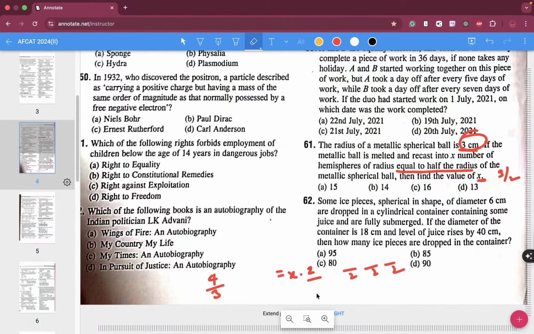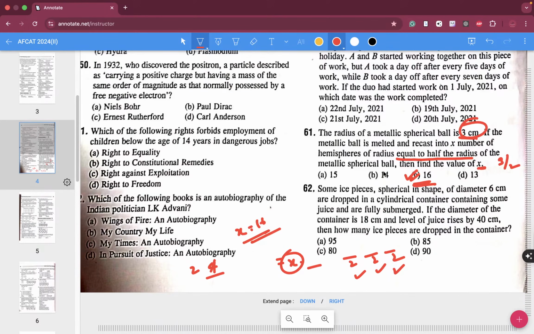Okay, now this one also you can chuck out, this one also you can chuck out, 2 also you can chuck out, only to write 2 over here, right? Okay, 2 4 8, x is there, 2 is there, right? Okay, so x is how much? Is equal to 16. Question number 61, C is going to be the correct answer, folks, right?